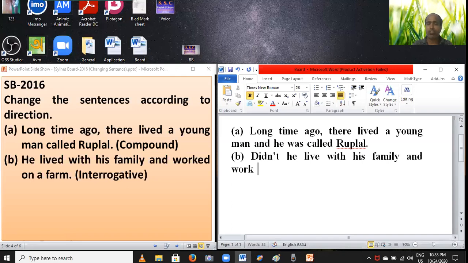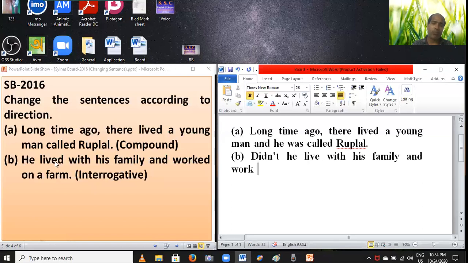Dear students, you have to cut "ed" from this verb because "and" means equal, joining two clauses, and "and" has joined two clauses in this sentence.